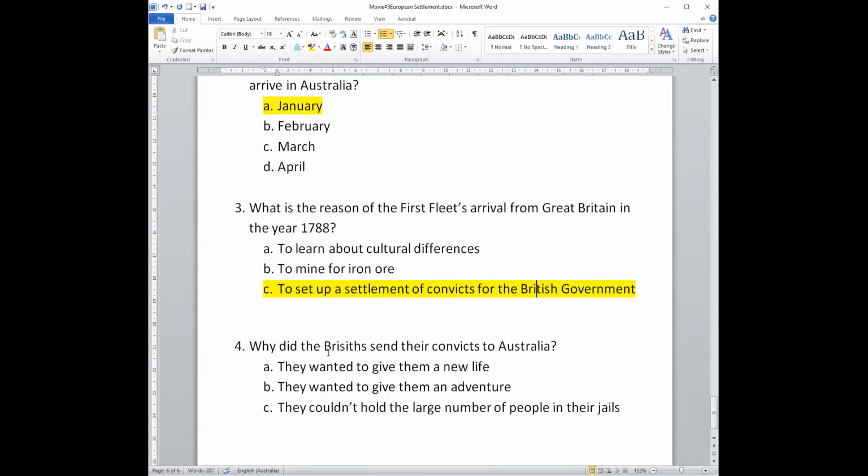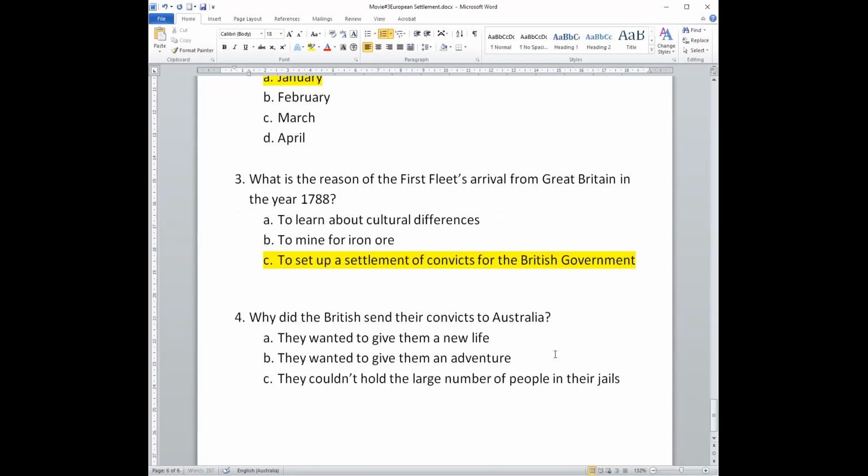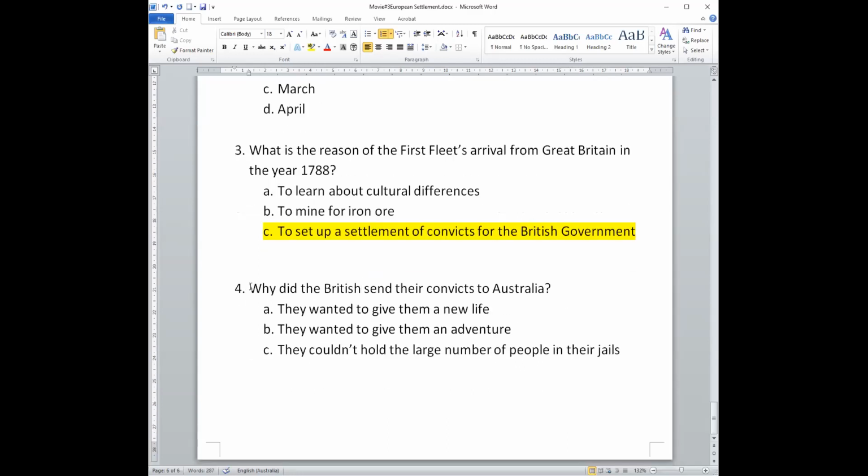Number 4. Why did the British send their convicts to Australia? So this is asking you, why were the convicts sent to Australia? Why did they come? A, they wanted to give them a new life.